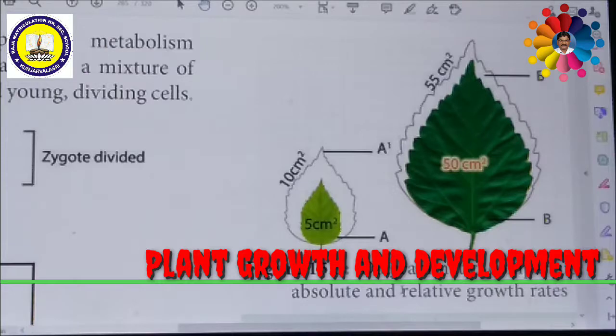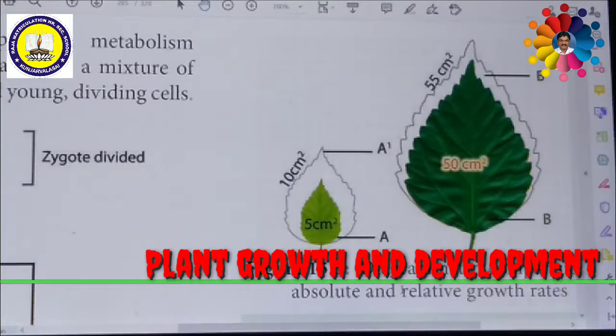But on the other hand, if you calculate the percentage increase, that means how much the leaf has increased relative to its original amount: 5 centimeters square to 10 centimeters square, it is double. So the growth rate is double.